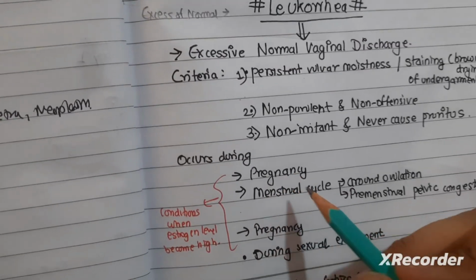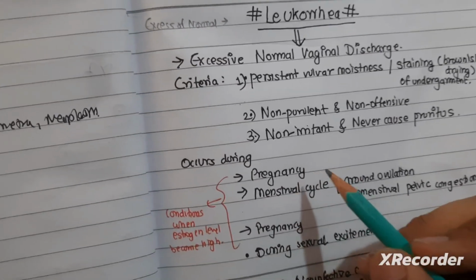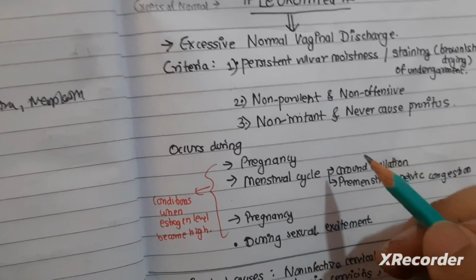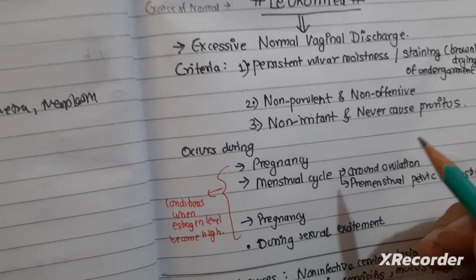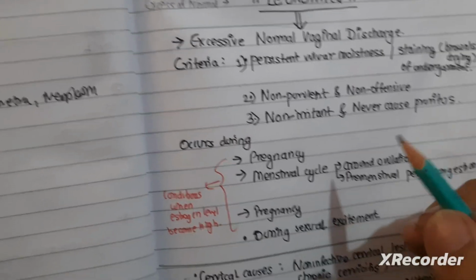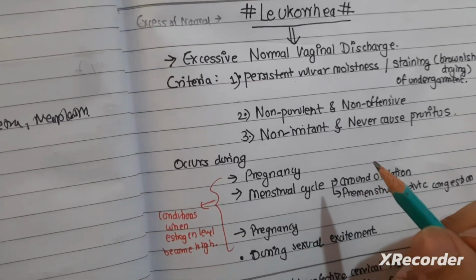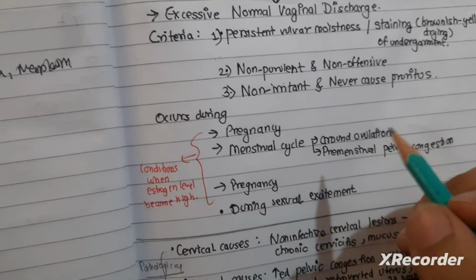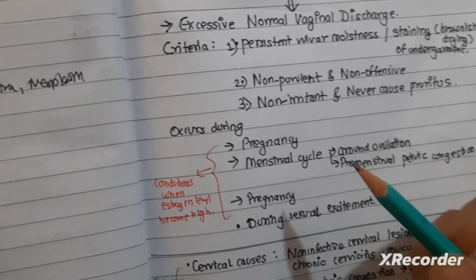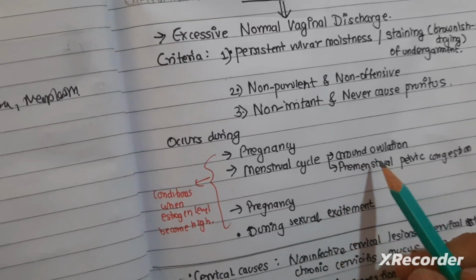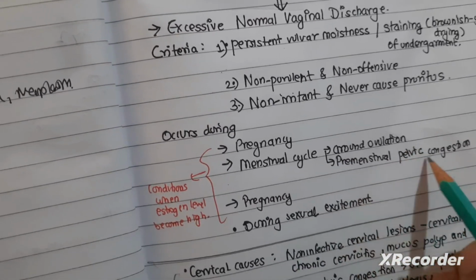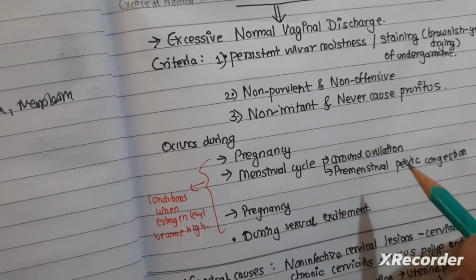For example, in pregnancy there is a high level of endogenous estrogen that leads to marked overgrowth of endocervical epithelium, which may encroach into the ectocervix, and that may produce congenital ectopy, that is erosion, and that leads to the secretion and results in abnormal vaginal discharge. And during the menstrual cycle, around the period of ovulation, and in premenstrual pelvic congestion, there can be leukorrhea.